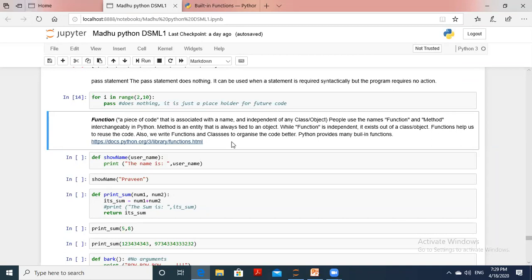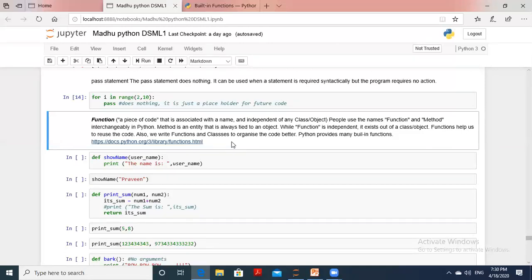Whatever element you take for the method, that is tied to the object and refers to the object. While a function is independent, it exists outside of a class or object.